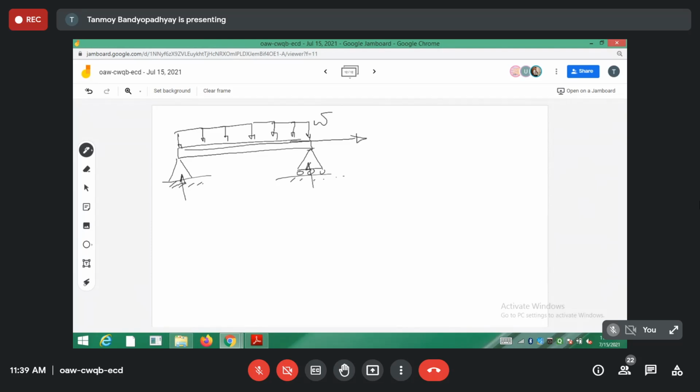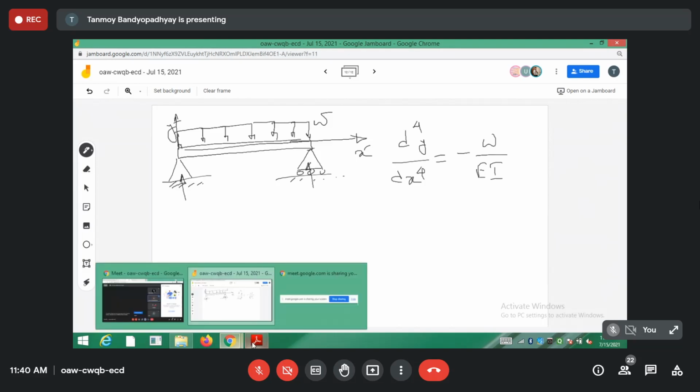So this is the X direction, the span length of the beam, and this is the Y direction. So we actually have d4y divided by dx4 equal to minus W by EI. Now you solve it, and you will see you get the same expression. It's done in the book.